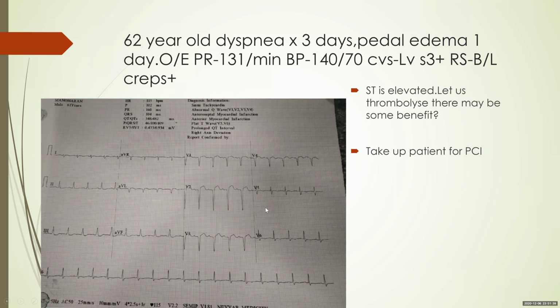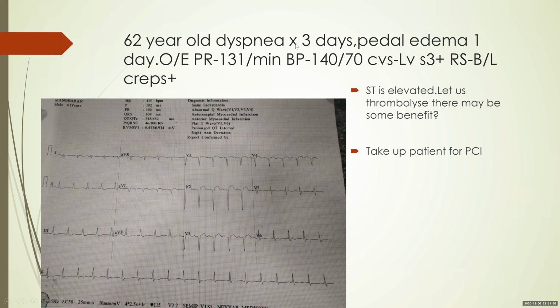You see the ST is elevated. Let us thrombolyze this patient. There may be some benefit. Or you take up the patient for PCI. So what do you do? The correct answer is you don't do anything, because this patient is past the window period.